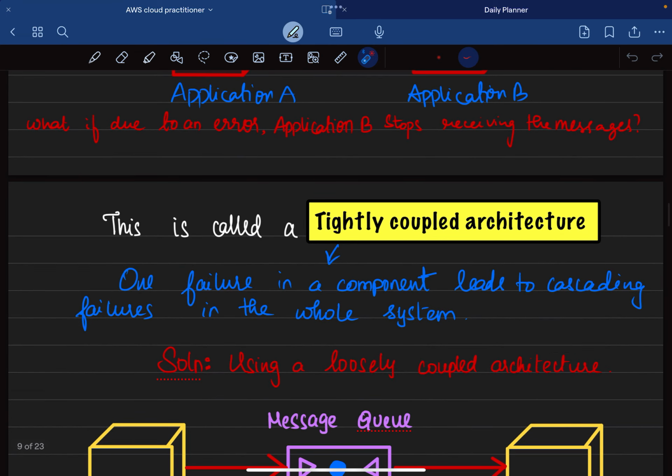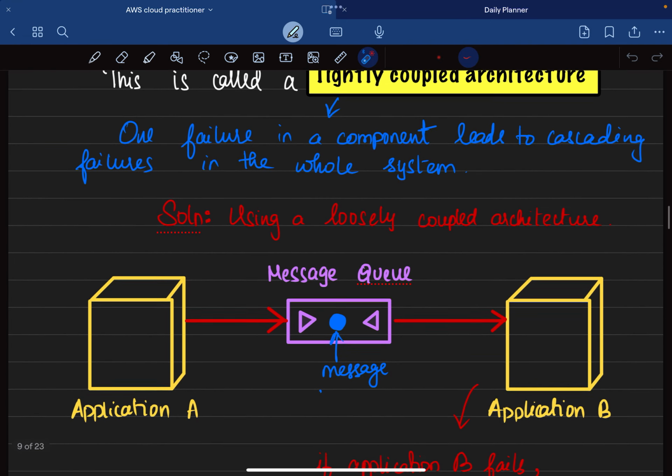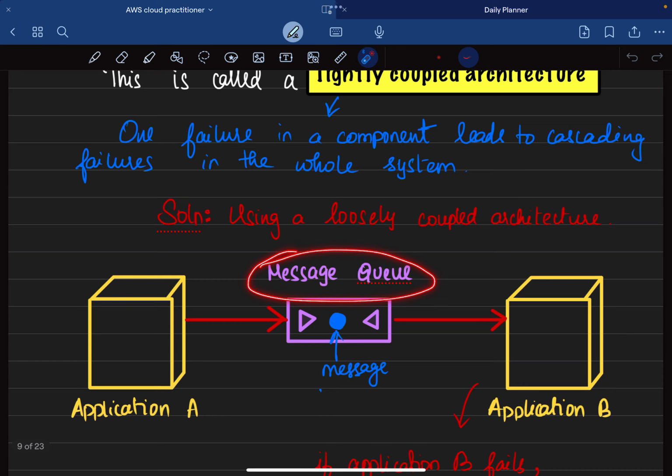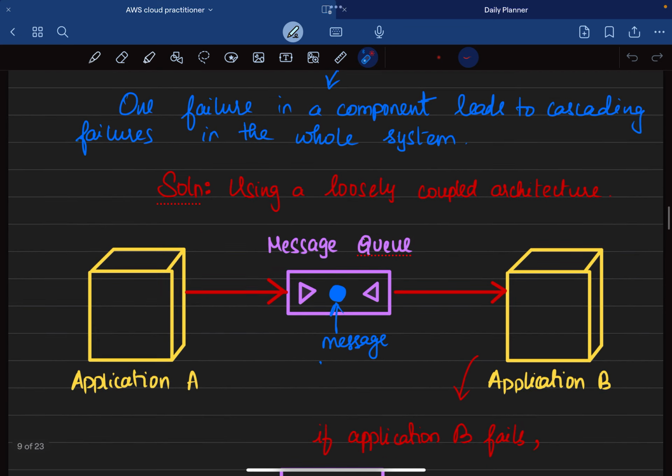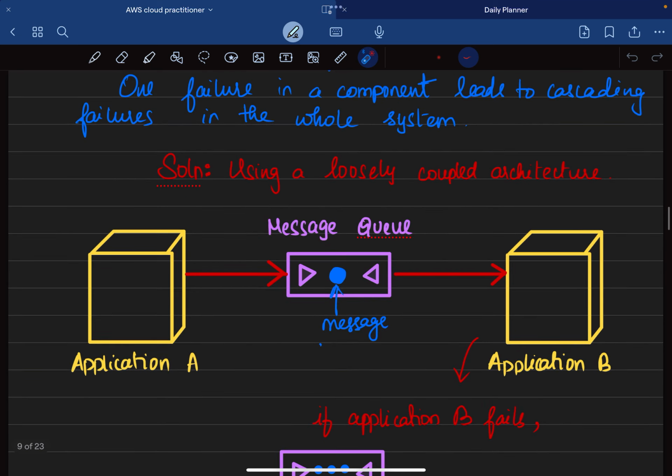What is the solution for this? What we can do here is create a queuing system. AWS provides the solution. Let's take an example here again. Application A, the same purpose to send messages to application B, but what is different here is that with the help of this queue, application A sends the message, it's held up by the queue, and then it is transmitted to application B. So what if application B fails?